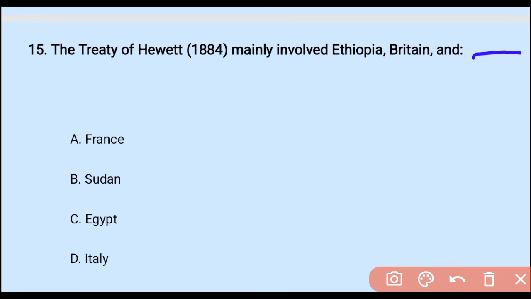Okay, the answer is C. It involved Britain as a peacemaker between Ethiopia and Egypt. However, Ethiopia exchanged one weak enemy, Egypt, for strong enemies, the Mahdists and the Italian force. So it had a devastating effect for Emperor Yohannes, because Massawa was occupied by the Italians, and the Mahdists invaded to attack Gondar, and they burned it.